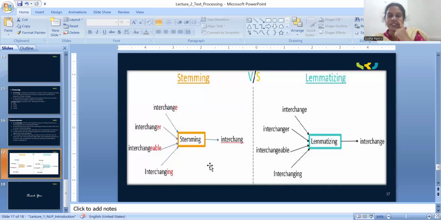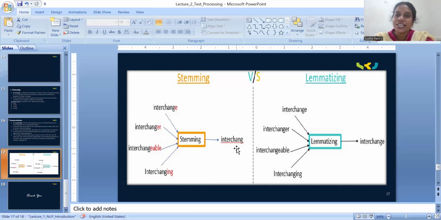Now let us see the difference between stemming and lemmatization. For stemming, for example, take the words interchange, interchanger, interchangeable. All these are stemming words, and the root word is what? Interchang. See the spelling.